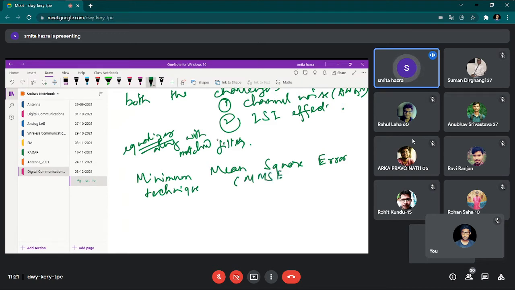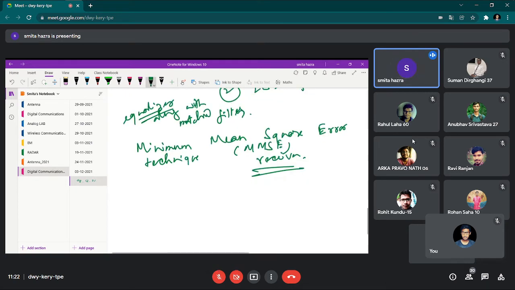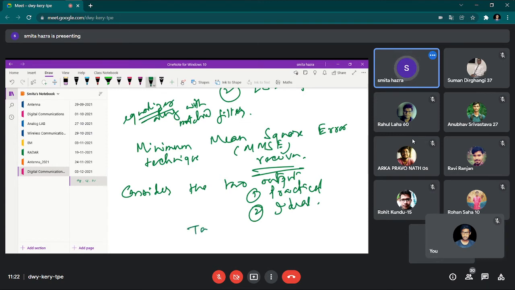In abbreviation, this is shown this way, and sometimes this is also called the MMSE receiver. So what is the fundamental of this one? The fundamental is to consider two outputs. What are the two outputs? One is practical, that means what you are practically getting, and number two is ideal. Take the difference of 1 and 2. Then what will you get? You will get the amount of deviation.